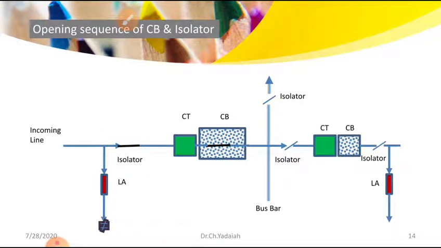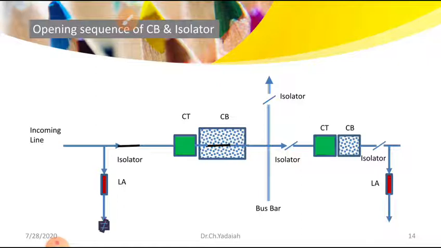Let us see here a simple line diagram where one bus bar is connected from the incoming line, and here the CT and CB are connected. The CB has a dielectric medium inside, and our aim is to get the supply up to the bus bar.